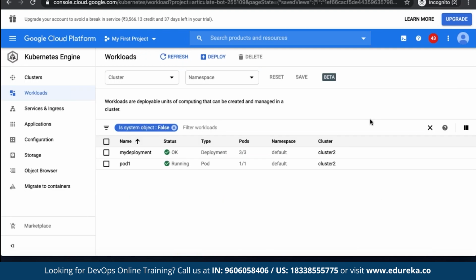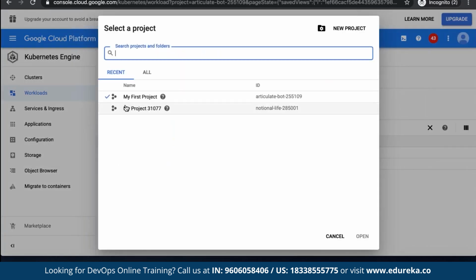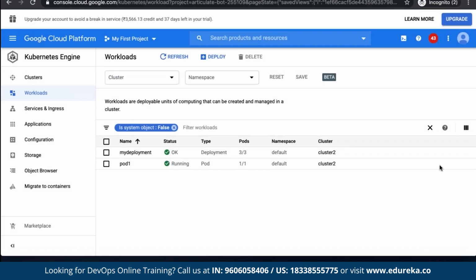See, right now the beauty here is how do I monitor my Kubernetes engine using the GUI, or graphical user interface. Firstly, make sure you are in the correct project where you installed Kubernetes. For example, I am running Kubernetes in my first project, so I'm in the correct project. If I give my project 31007, I cannot get all details about my Kubernetes cluster. Now you see in my Kubernetes cluster right now, 4 pods are running. I can see here, one is my deployment and one is pod 1. In pod 1, we are running only 1 pod. In my deployment, we are running 3 pods.